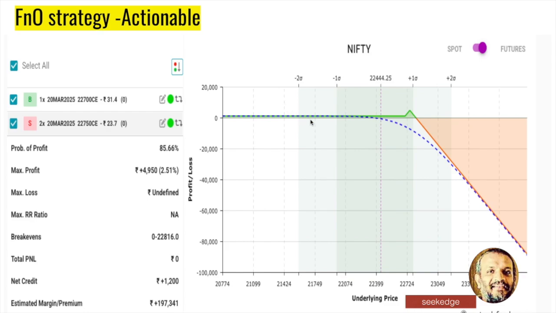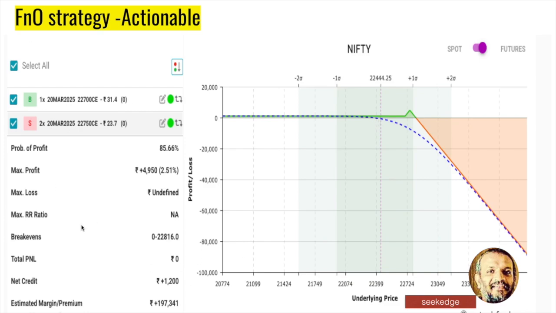Another one is the weekly F&O Nifty options strategy, and this is a call ratio spread, where you are selling double of what you are buying, both ITM and OTM, where you sell and protect on one side. That's on the downside, where the fear is. On the upside, you just have to get out. As long as it's within this range, you are safe, and if it moves up, you're also fine up to 22,800.